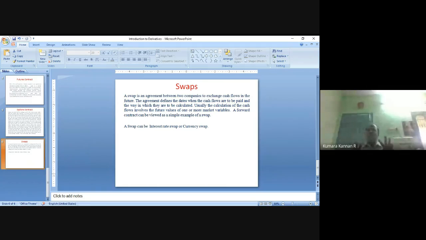This is also a fantastic mechanism happening in the market. When two companies belonging to different regions, where the regions involve different currencies, they go for this currency swap to solve the problem of higher interest rates and exchange rate risk, right? So they do this. Okay, these are the types of derivatives contracts: forward, future, option, swap. Right? Thank you all.